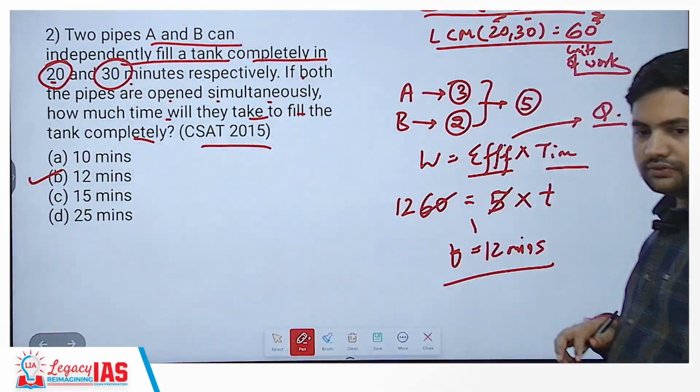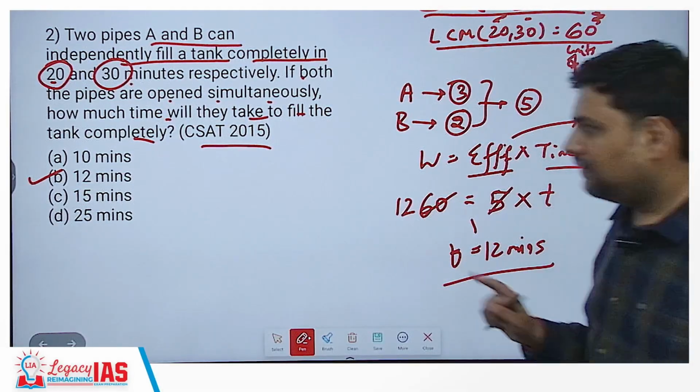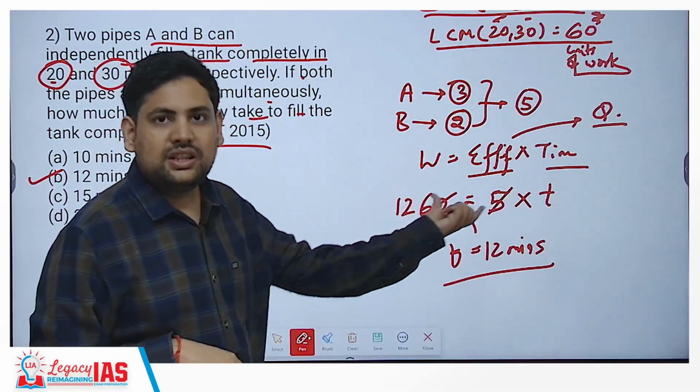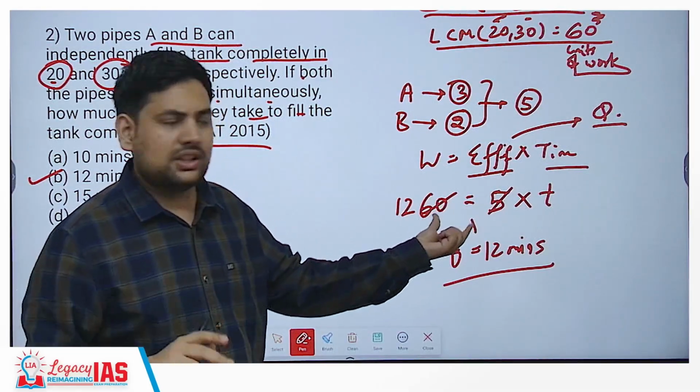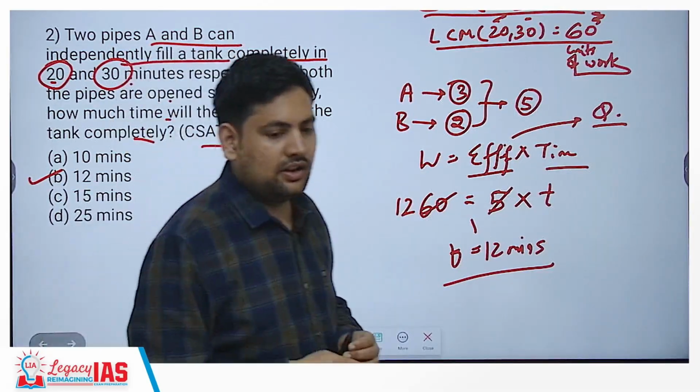Understood? This is how you do simple questions based on time and work. Finding the efficiency and then using the effective efficiency according to whatever is given in the question to find out the time. That's it. Thank you.